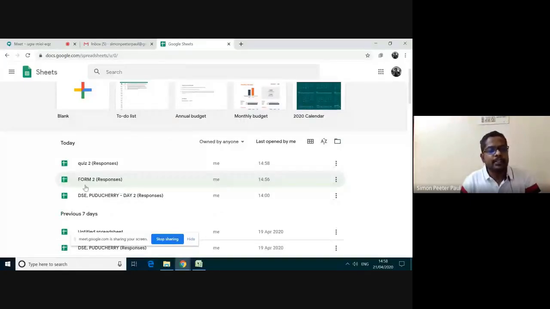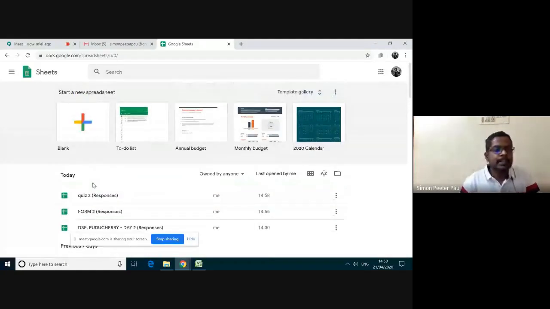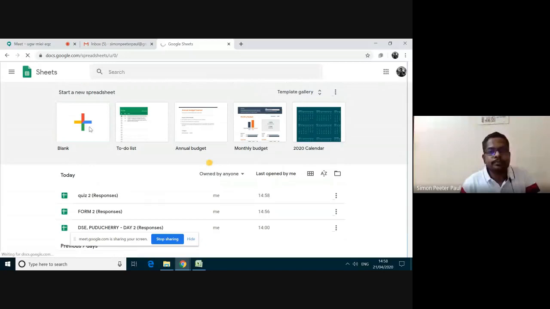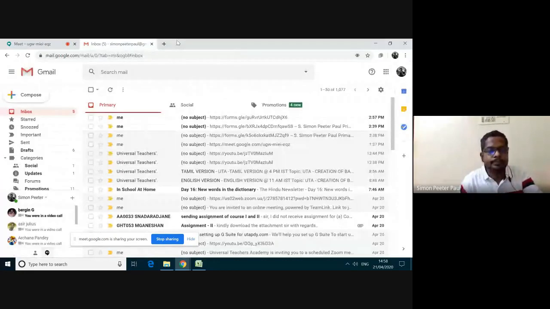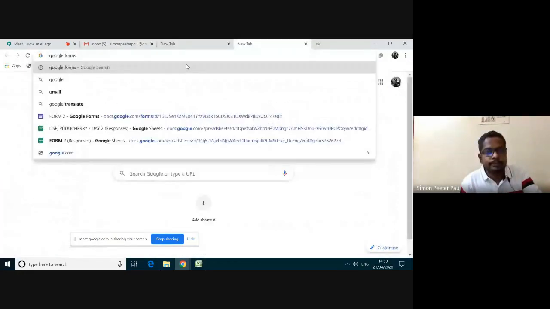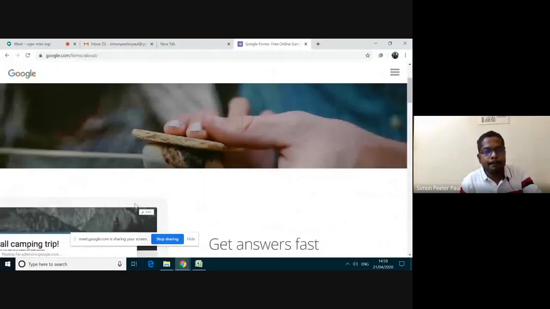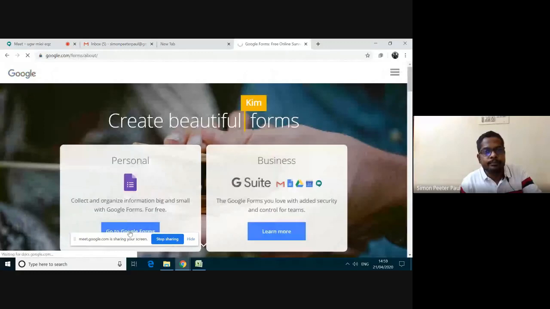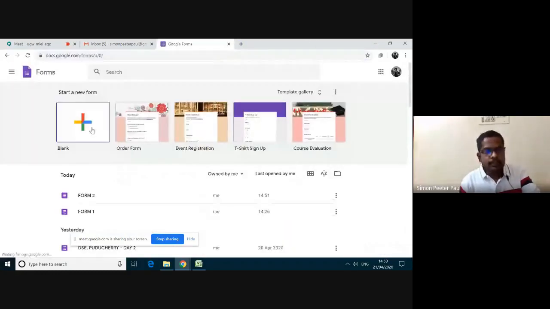Here, this one is the form 2 which we have created. To create a new form, click on this blank button, this plus symbol. Sorry, Google Forms. Go for Google Forms. Click on this Google Form. Create this blank option.